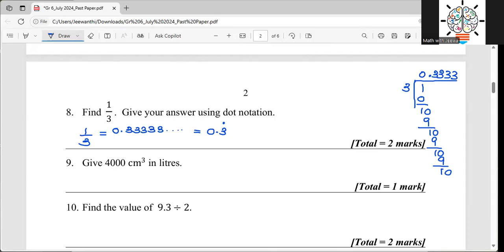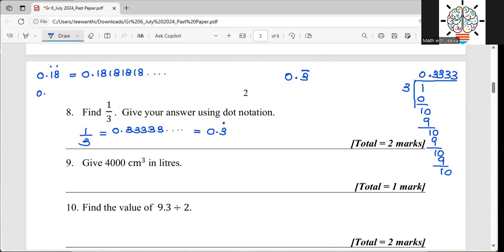Some of the textbooks show it differently. I have seen that when I'm conducting classes for students in USA, Canada, their textbooks sometimes use it like this. It's not a dot notation, but they use it like this, with the same meaning that the 3 is recurring, right? And I'll tell you an additional thing: if by any chance they have given 1, 8 and they have mentioned 2 dots like this, what does this mean, children? 0.18, 18, 18, 18. That means it is repeating, right?